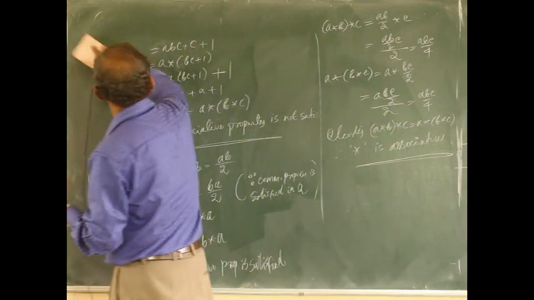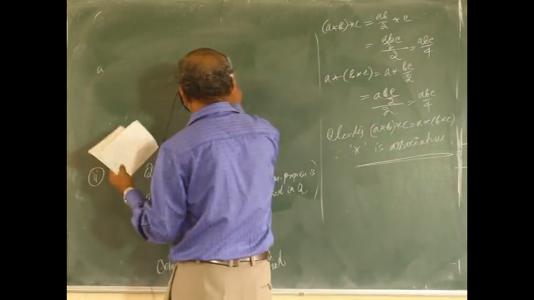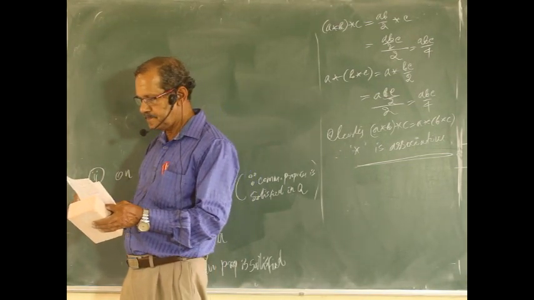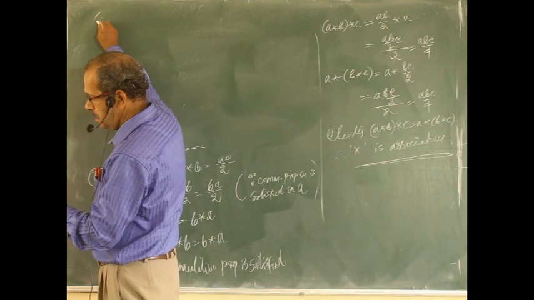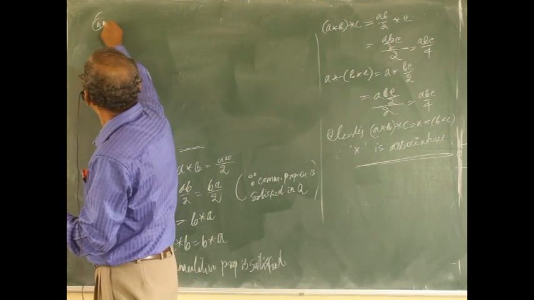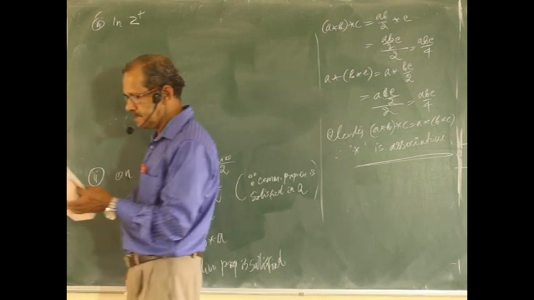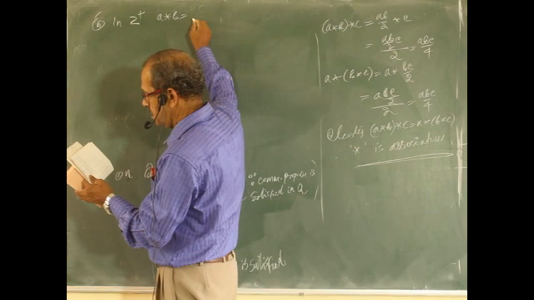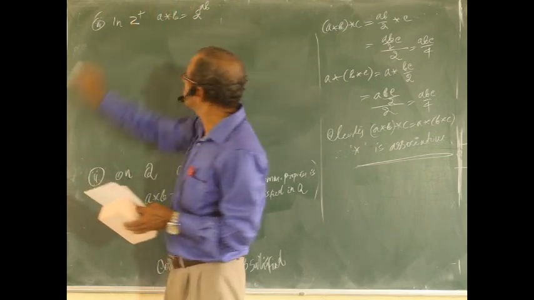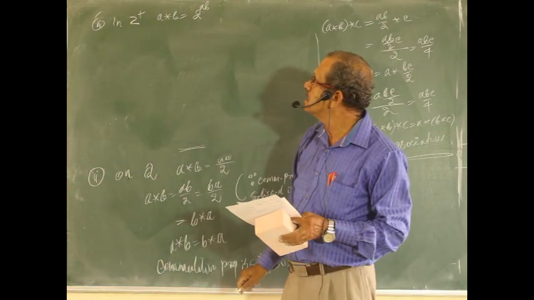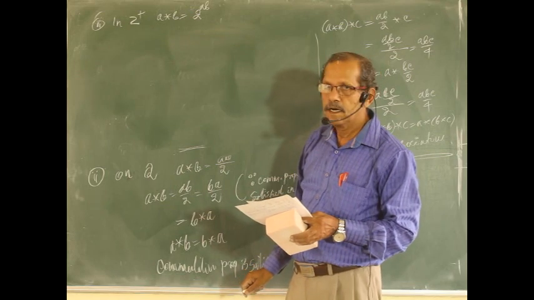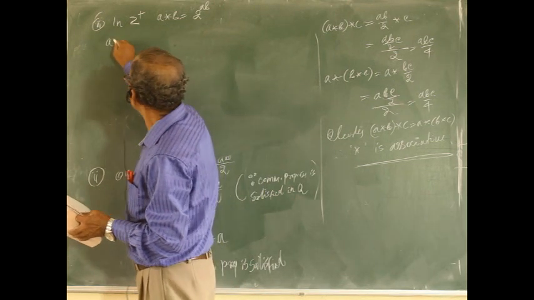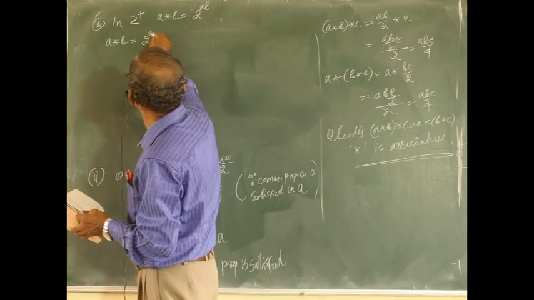Third example. In Z plus, the positive integers, a*b equals 2 to the power ab.